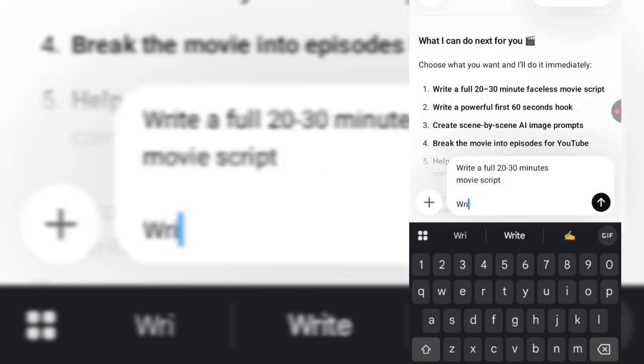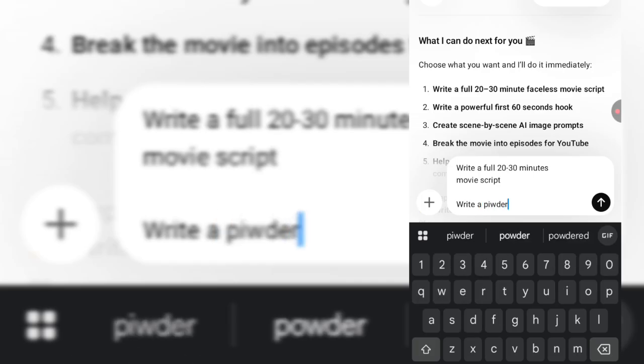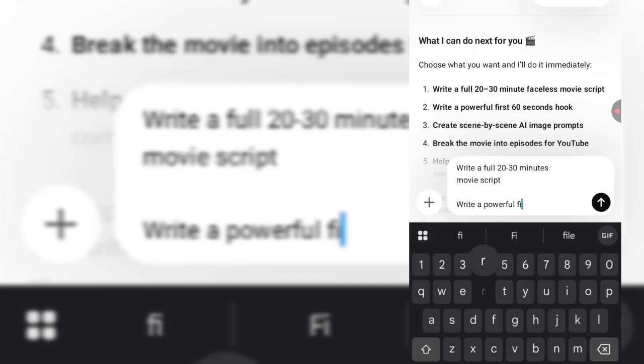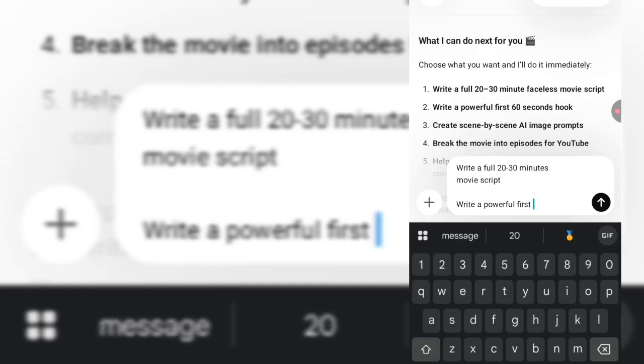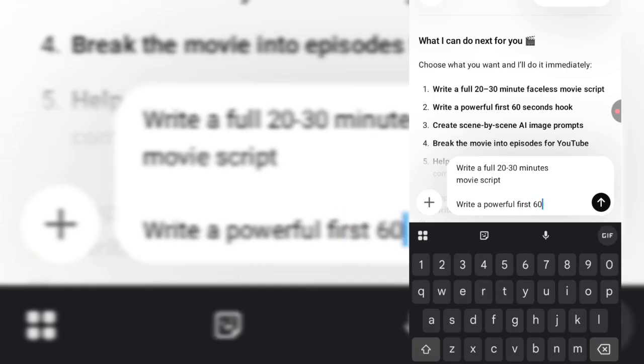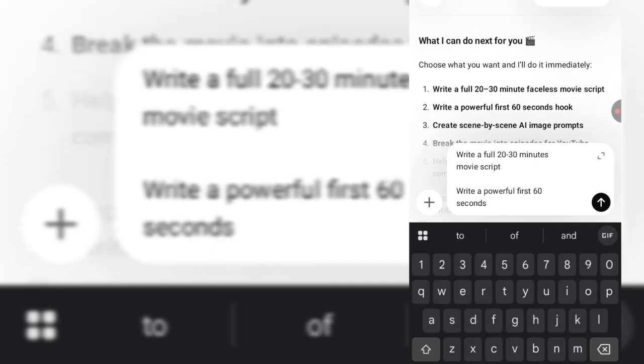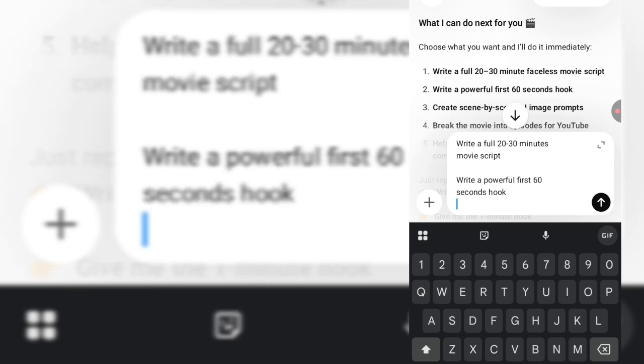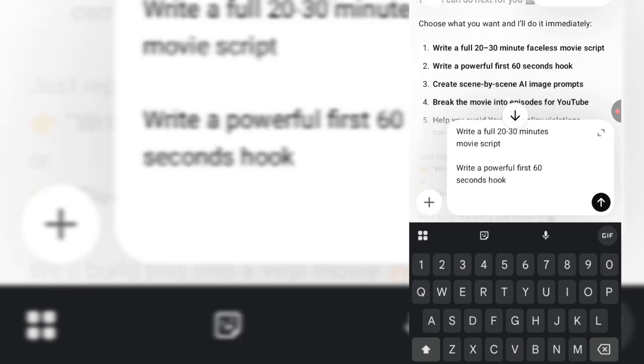Then write a powerful first 60 seconds hook. Then the next one is I want you to create scene by scene AI image prompts.